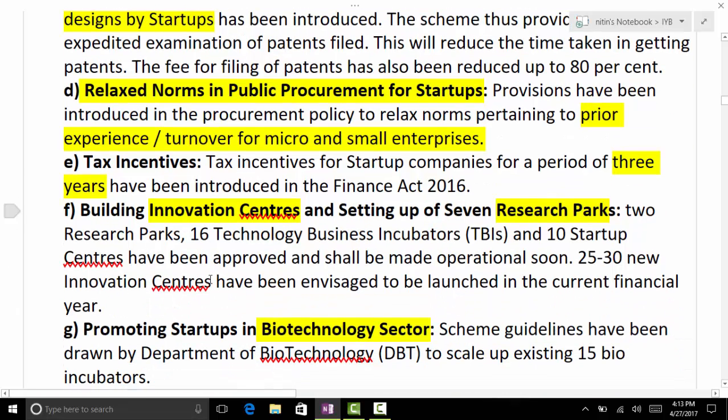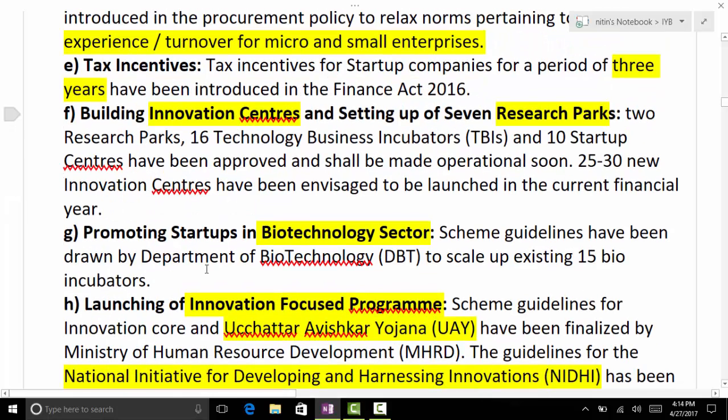So 3 years tax incentive was given to the startups. Innovation centers and research parks. So various research parks were set up. Initially, it was set up where? I think IIT Madras or where. We just check it. Right.